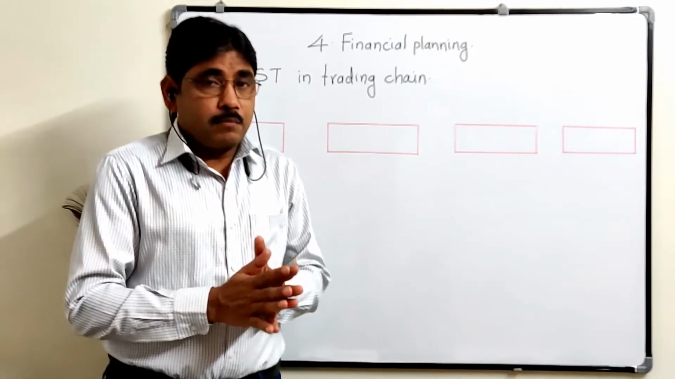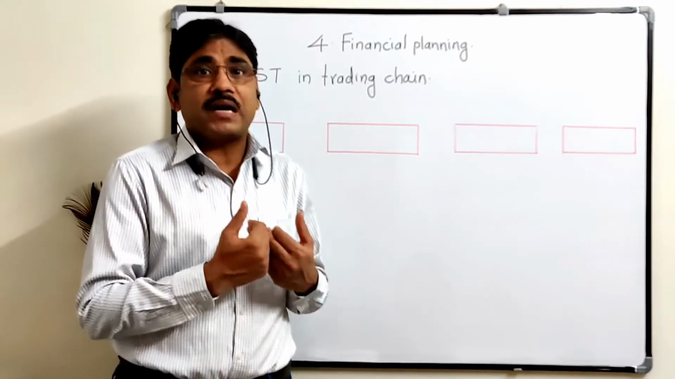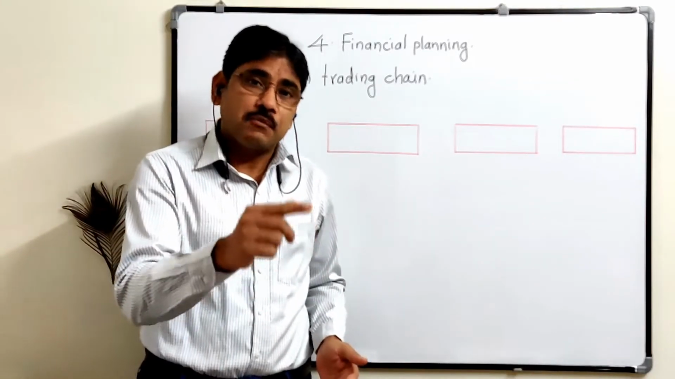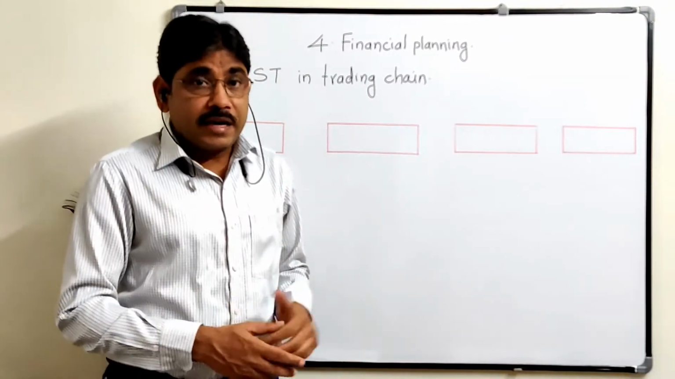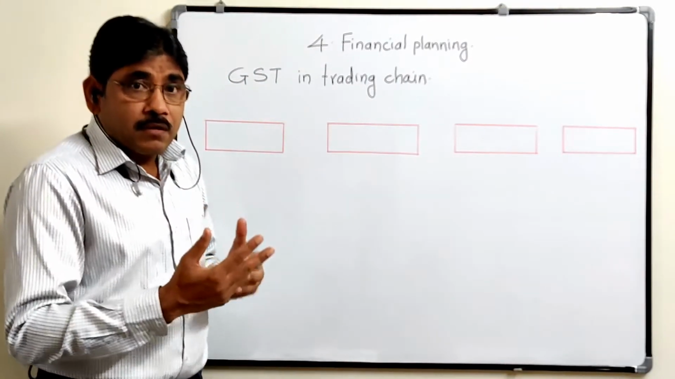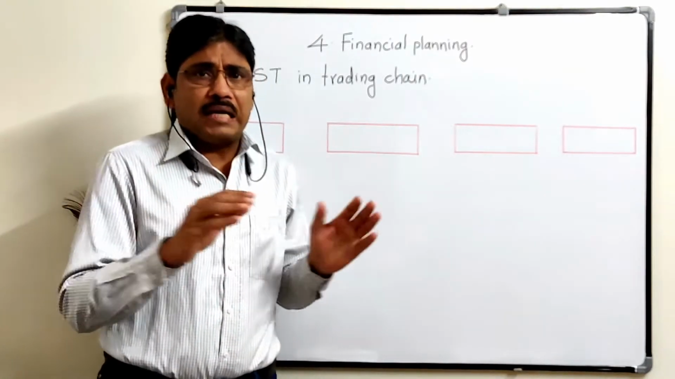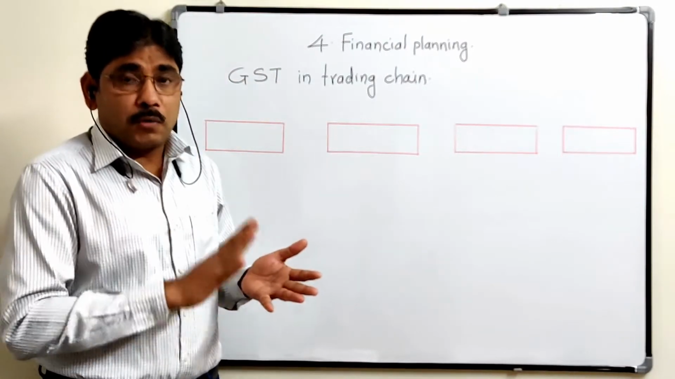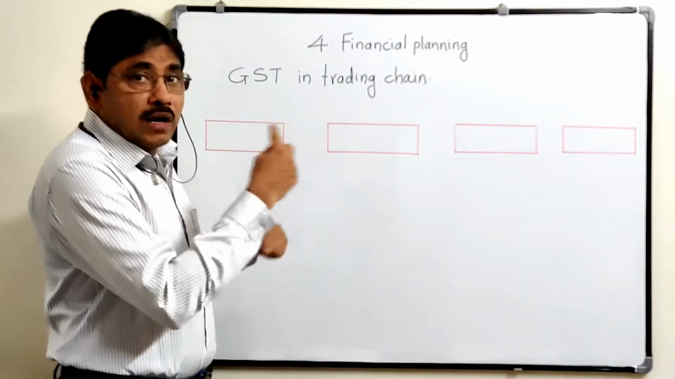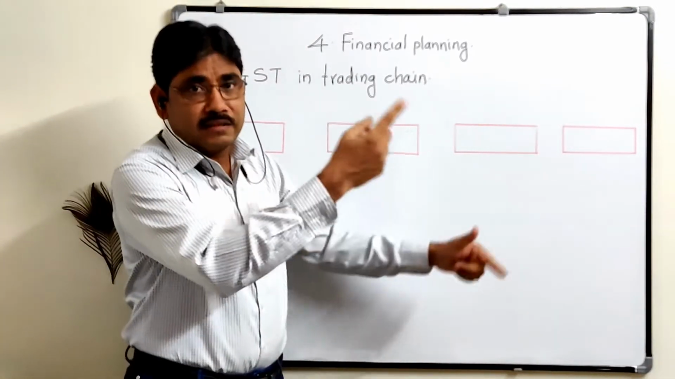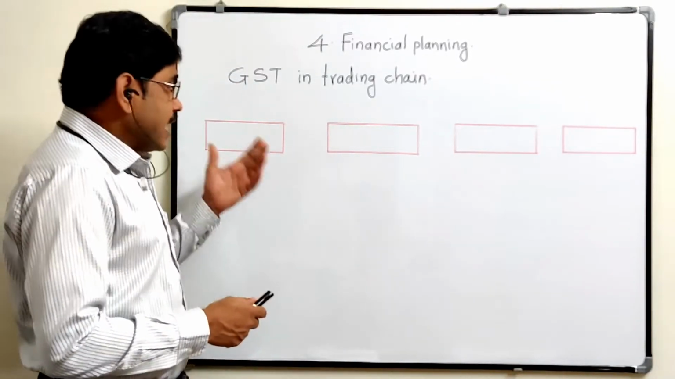Now, before studying practice set 4.2, we must study the concepts that we have to use in it. That is the GST in the trading chain. Chain means that in our country, all products are sold in a chain, from one person to another, then the next, like this. So here the general chain is as shown in the figure.